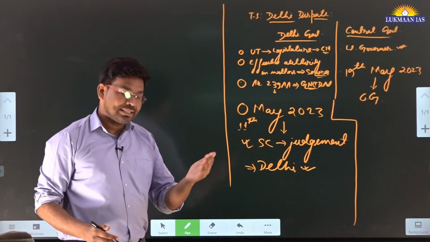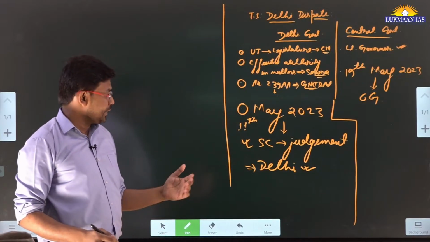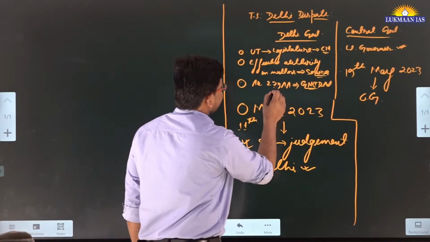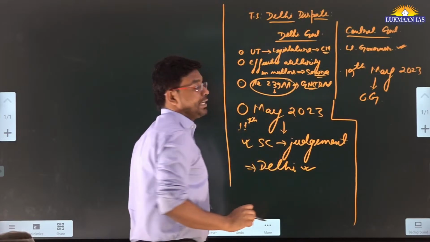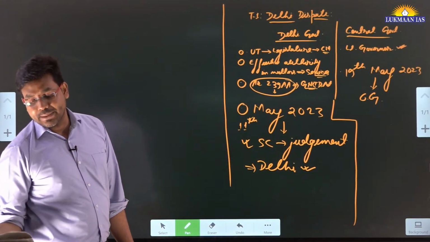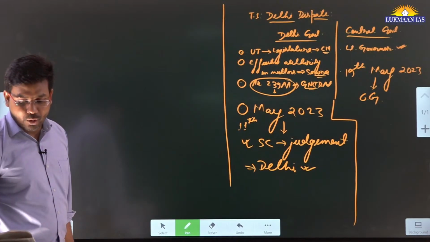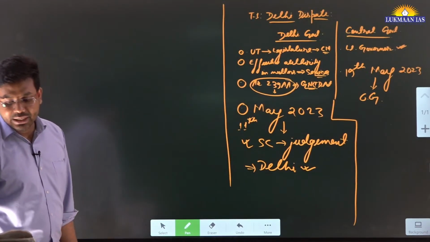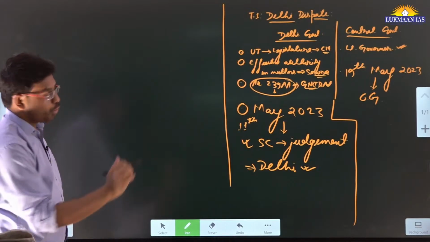That ordinance has changed some of the provisions mentioned under Article 239AA of the Constitution of India. So what is the name of that ordinance? It is known as the National Capital Territory of Delhi Amendment Ordinance.